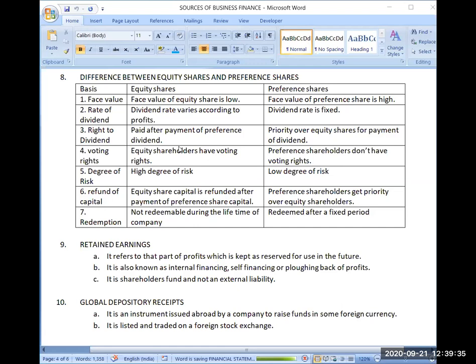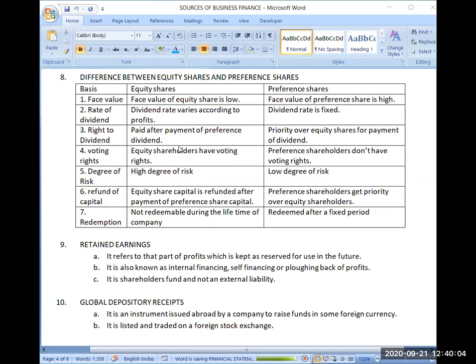Then the degree of risk. We have already discussed that equity shares are highly risky, because there is no promise for repayment of capital. The company is not bound to pay your capital back. If losses are there, your capital may vanish. If losses are there, obviously you will not get any dividend. So it is a high degree of risk. You may not get even the amount which you have invested in the company.